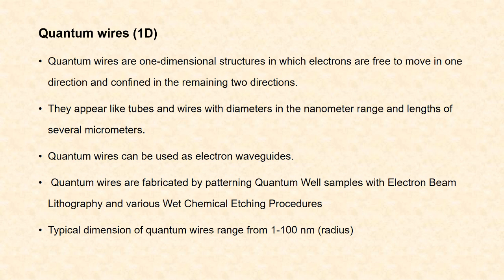Quantum wires can also be used as electron waveguides. They are fabricated by patterning quantum well samples with electron beam lithography and various wet chemical etching procedures. Typical dimension of quantum wires range from 1 to 100 nanometer. That is, the radius is 1 to 100 nanometer.